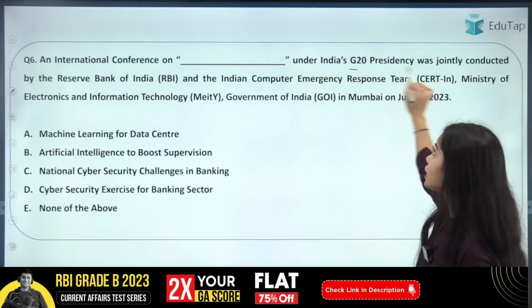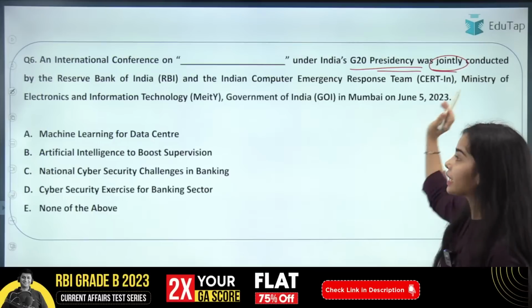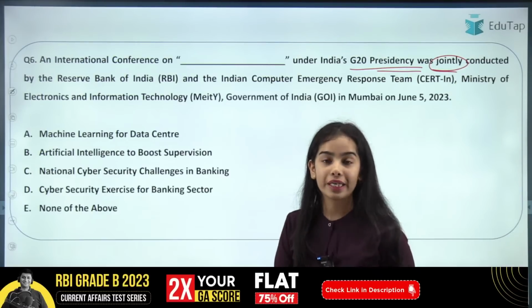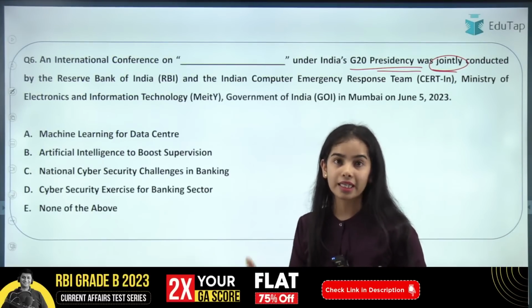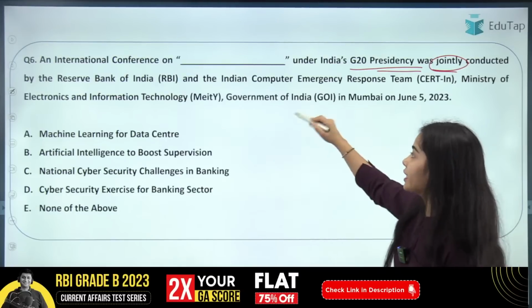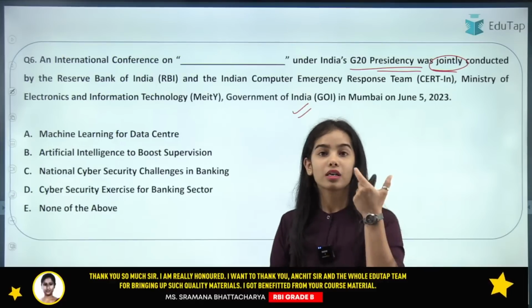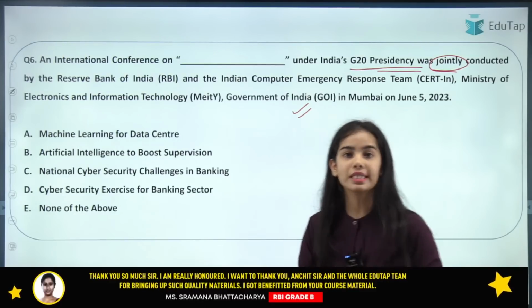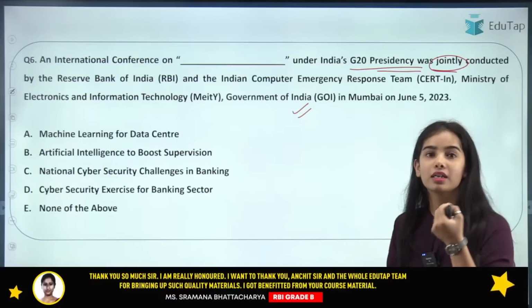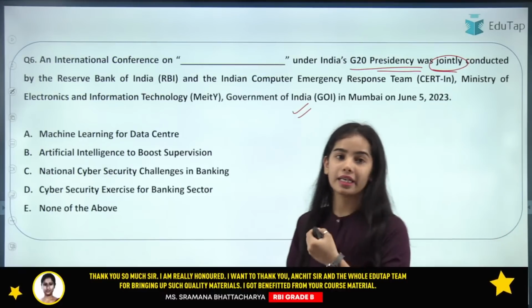Now coming to the next question, that is, an international conference has happened on dash under India's G20 presidency. This was jointly conducted by the Reserve Bank of India and the CERT India, that is under the Government of India. So you have to answer correctly, what is the title of the international conference that has been conducted by the Reserve Bank of India and the CERT India.